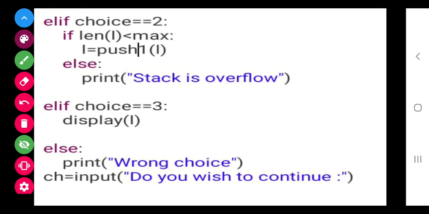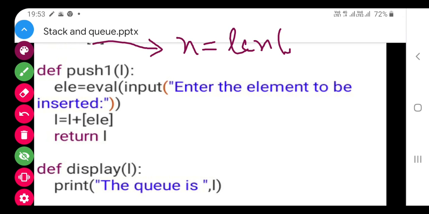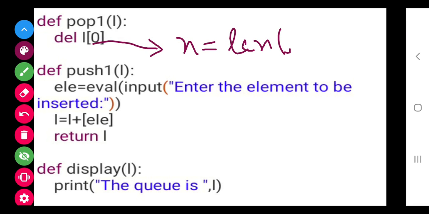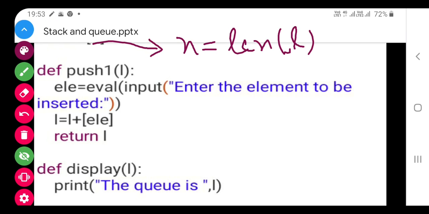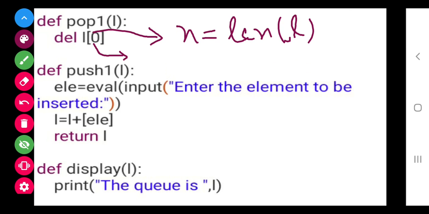Same method here also. So class, the only difference that you will make is that in pop you will write n is equal to length of L, and in place of this 0 you will write n minus 1. Rest of the thing is the same.